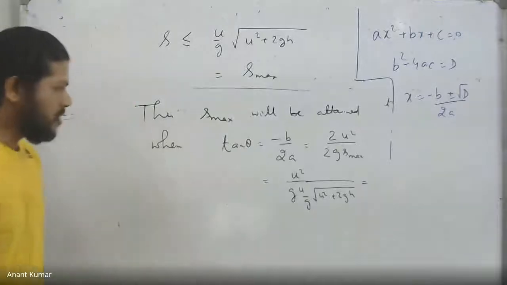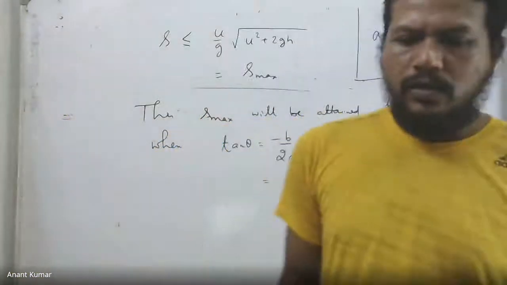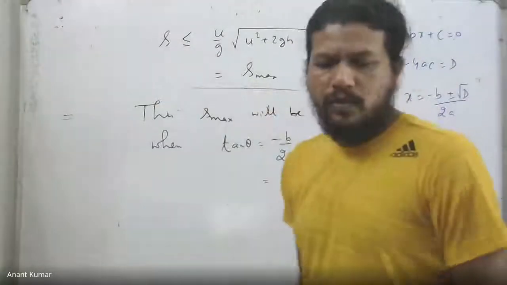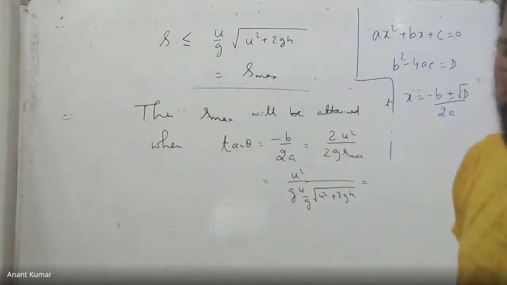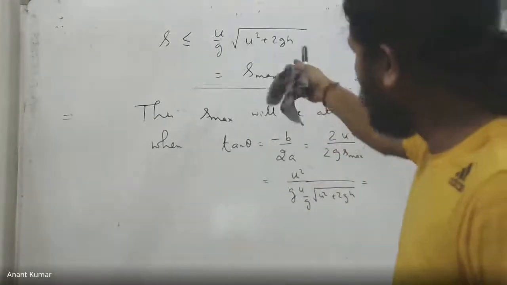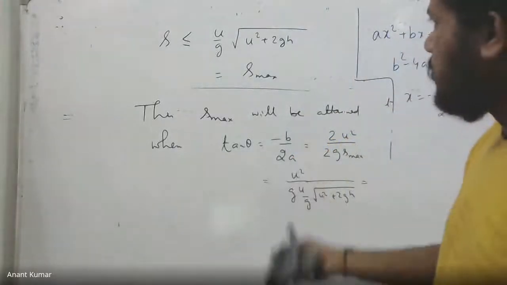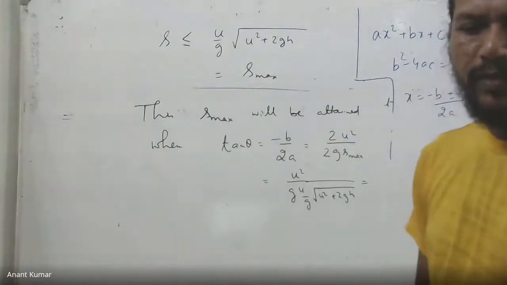So g can be cancelled out, u can be cancelled out. How come d becomes 0? For the maximum, by the way, see the equal to sign holds, it will become equal to. If I want s to be maximum, then s will be equal to this number, and so d will become 0. Because this one I obtained by making d less than or equal to 0. So if the equality is holding, then d must be 0.